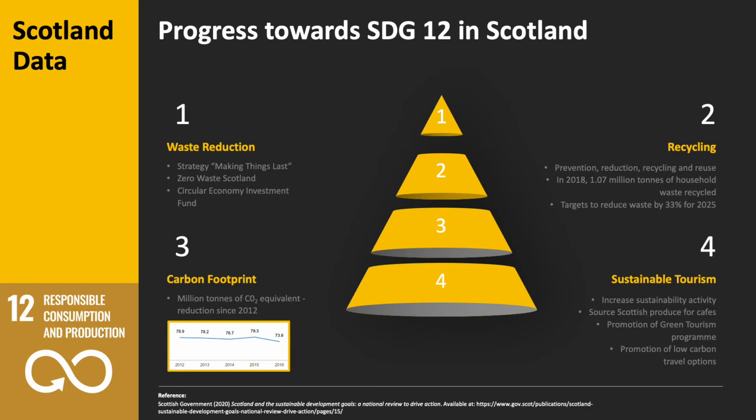And in Scotland, one area where we're very good at is sustainable tourism. So Scotland aims to increase sustainability activity. In cafes and restaurants, it wants to source Scottish produce, so we're not importing the foods. There's also promotion of the Green Tourism Programme, and we're promoting low carbon travel options such as bus and train. So when tourists come, we're saying to them, please use our low carbon options, use our electric buses where you can. In Scotland, we've now got one from Dundee to Edinburgh, electric, so that's a really low carbon option.